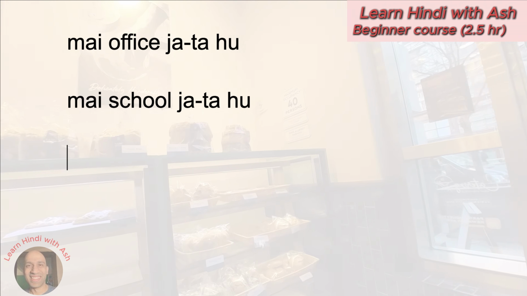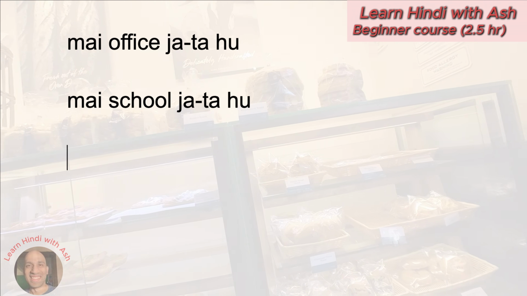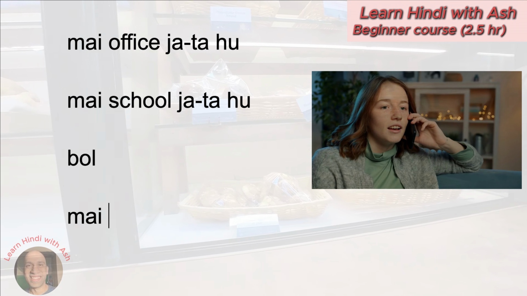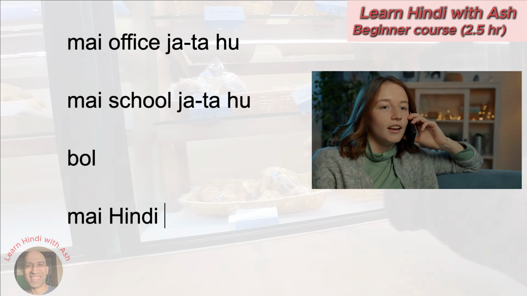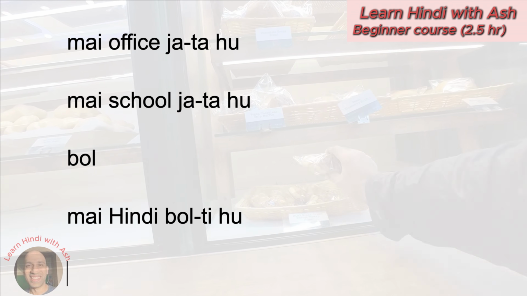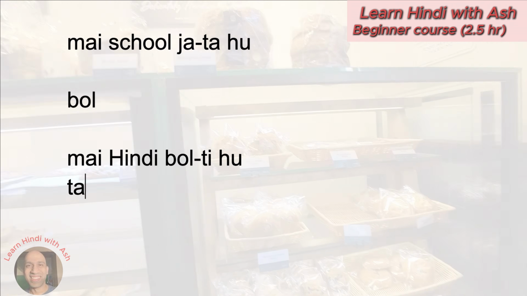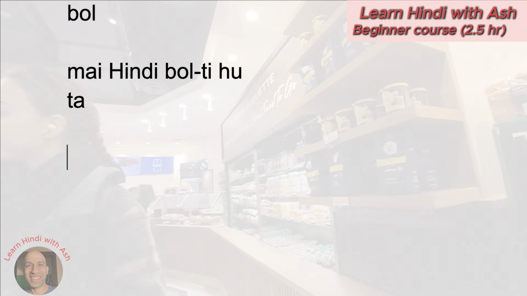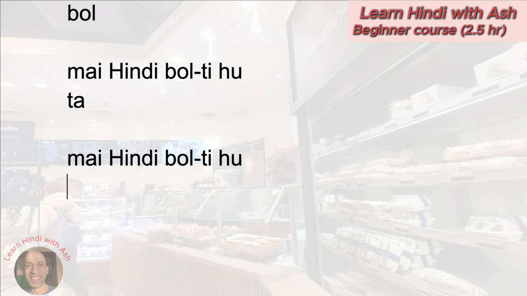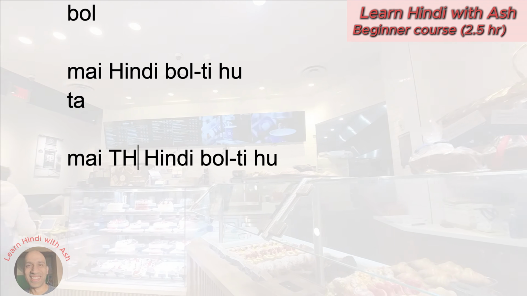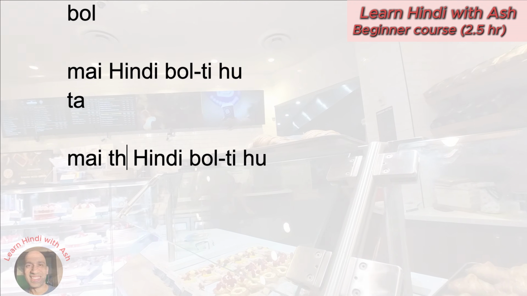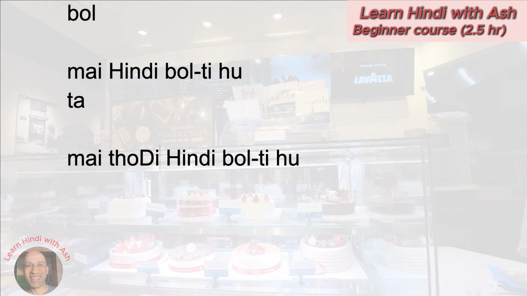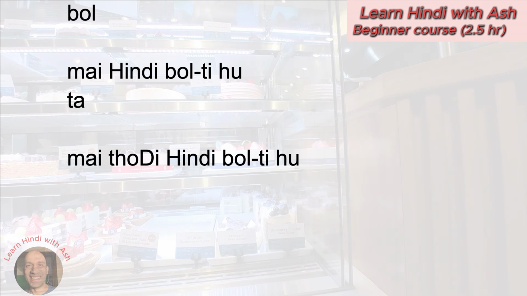Okay. Next one. How can you say I speak Hindi, and the word for speak is bol? Try it. Yes, I think you got it. मैं हिंदी बोलती हूँ, right? मैं हिंदी बोलती हूँ. Or if you're a man, मैं हिंदी बोलता हूँ, like this, right? Next one, because you're just speaking a little bit of Hindi, you will say मैं थोड़ी हिंदी बोलती हूँ, like this word थोड़ी, right? थोड़ी. This means a little, just a little bit. So I speak a little Hindi. So this is how you can start saying.